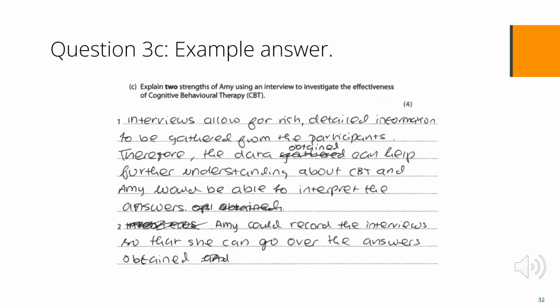The first strength gained 1 mark as there is an identified strength, as they allow for her to gain rich, detailed data to help further understanding, and there is a link through interviews and CBT. There is no further justification or exemplification about why getting further understanding is a strength, so there are no further marks. The second strength does not get any marks as it is generic.